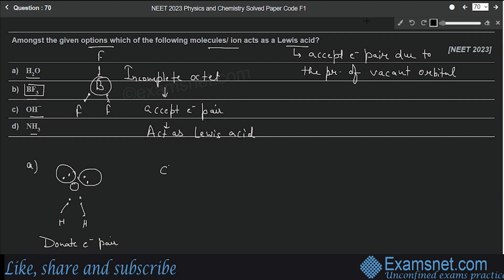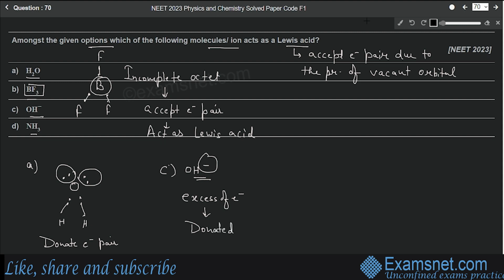Now the third one is OH minus. Again we have seen that oxygen has 6 electrons in its outermost shell. Here only 1 hydrogen is there. Then in addition to that, it has one more electron, because one negative charge means addition of one more electron. So this also has an excess of electrons, which will be donated.